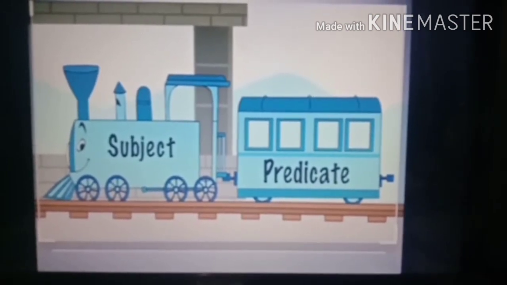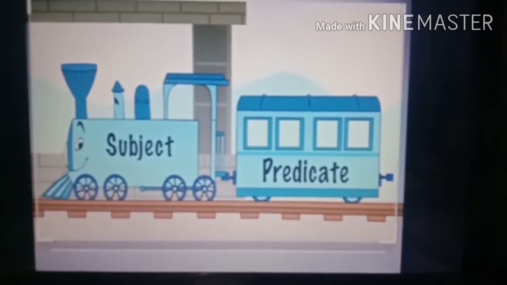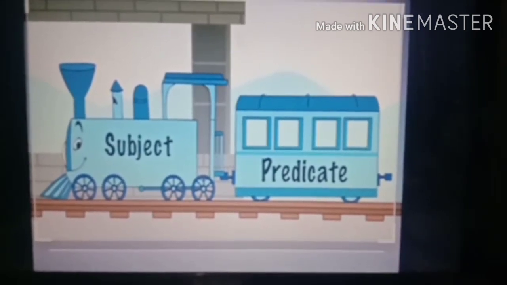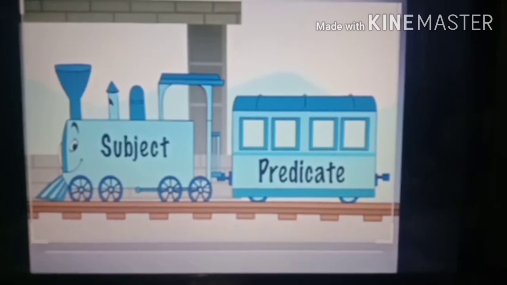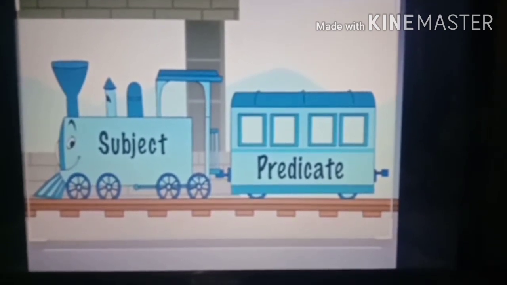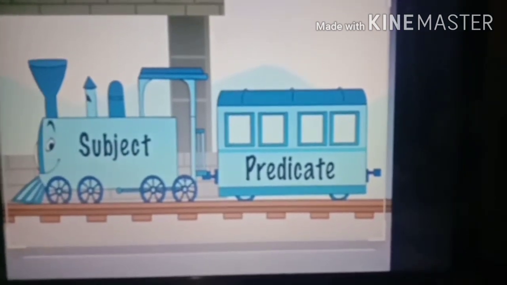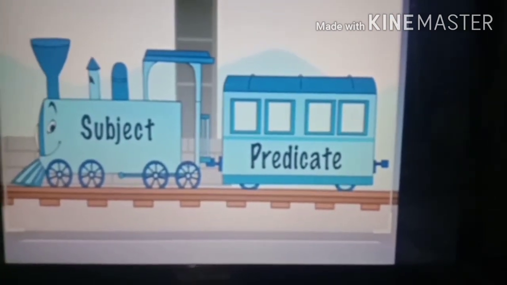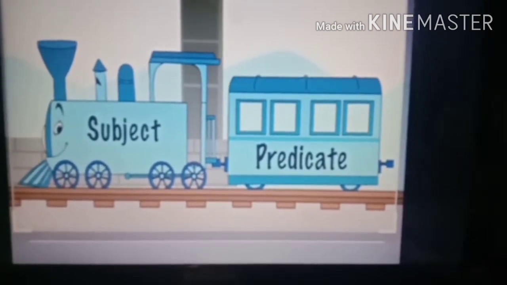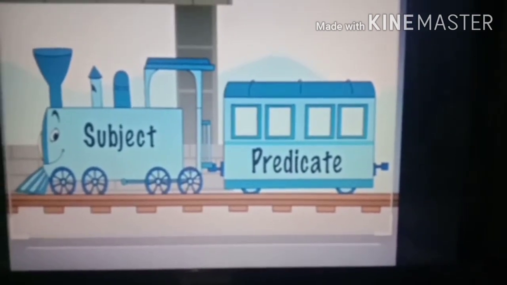The subject is taking the predicate along with it. The aim of showing this picture to you is to explain that the subject is the main part and the predicate is the supporting part. Did you understand?